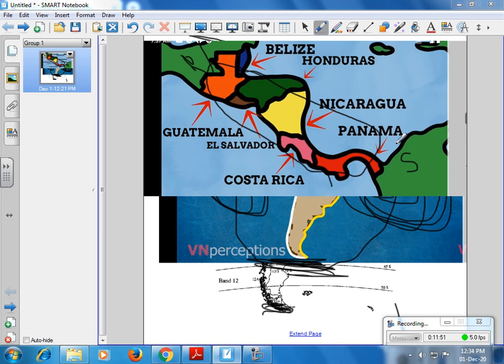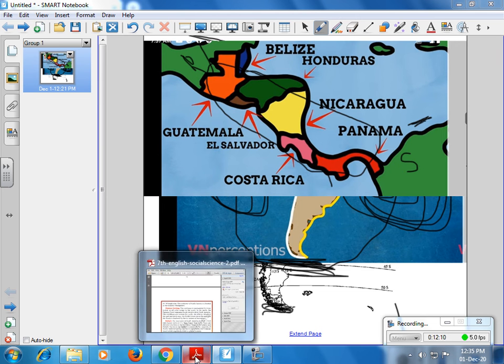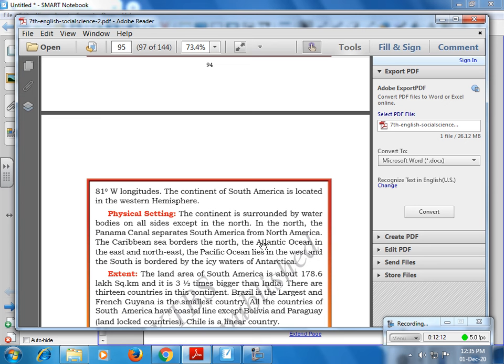Which canal separates North America and South America? It is the Panama Canal, and it is a major sea route between South America and North America. Here we can see the Caribbean Sea. This is about the physical settings of South America.